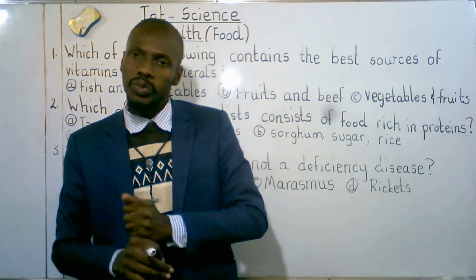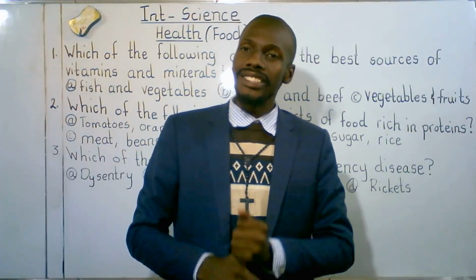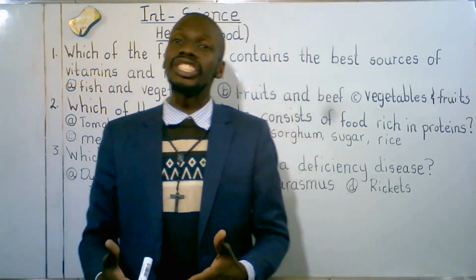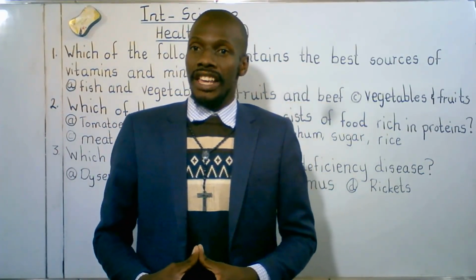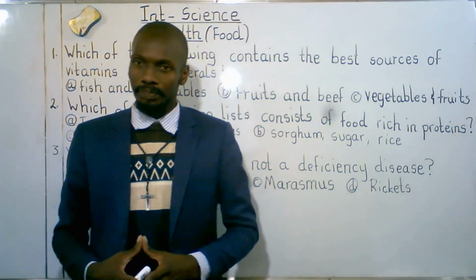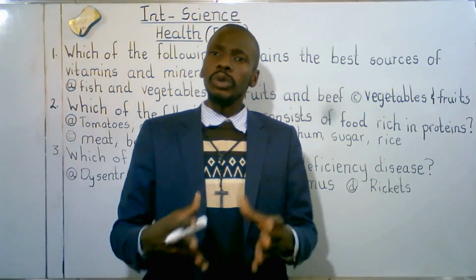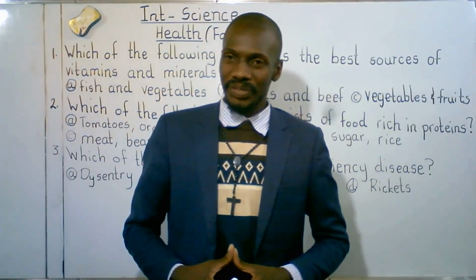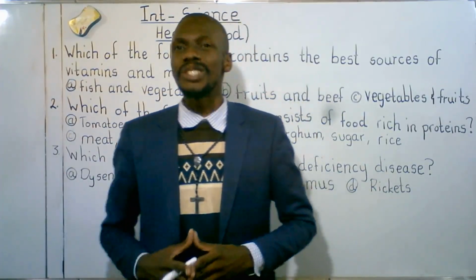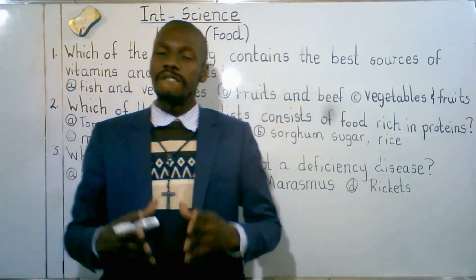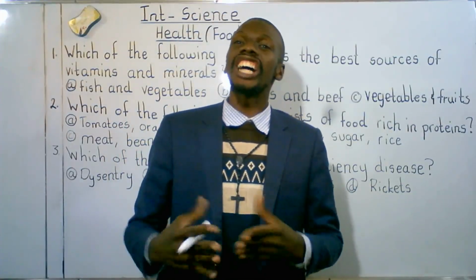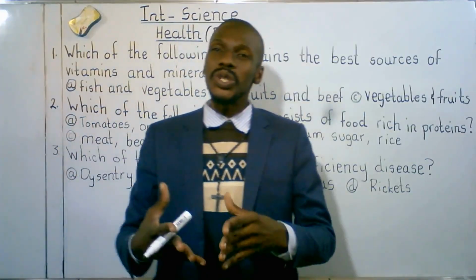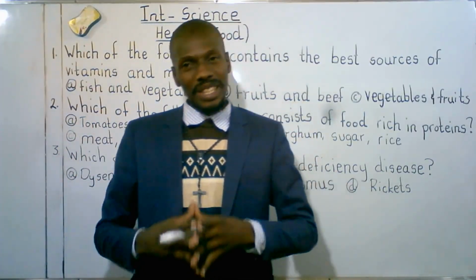Apart from carbohydrates, we've got vitamins and minerals. Vitamins and minerals protect our bodies from diseases. They boost our immune system. We usually get vitamins and minerals from fruits and vegetables. Apart from vitamins and minerals, we've got fats. Fats act as fuel in transportation of nutrients. Fats also regulate our body temperature.